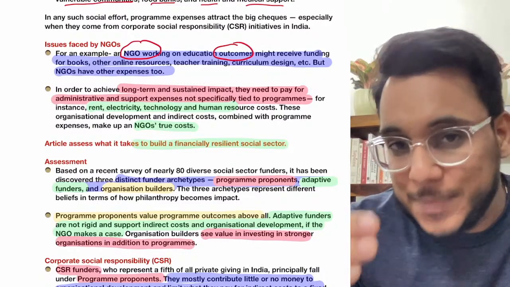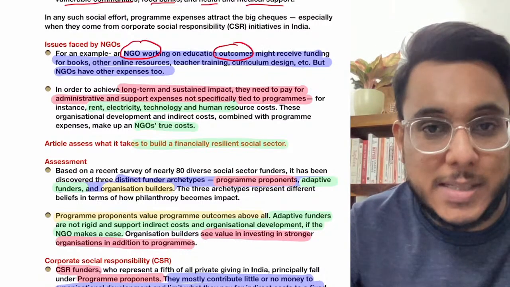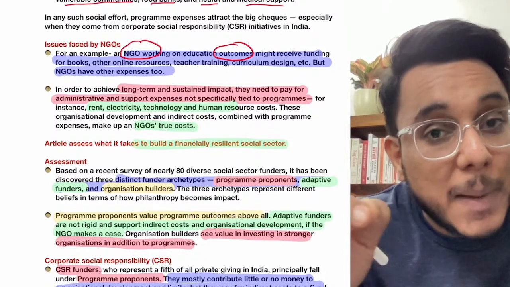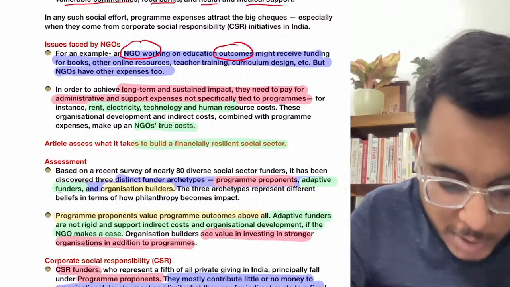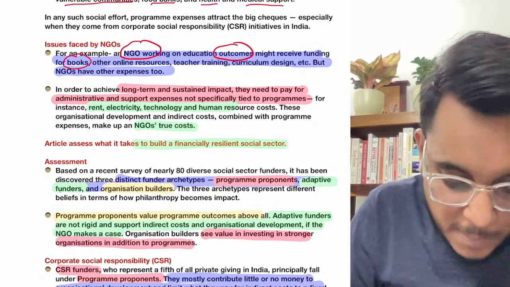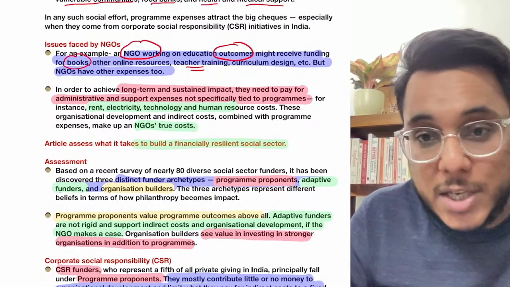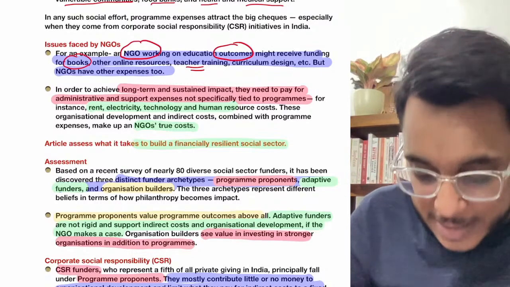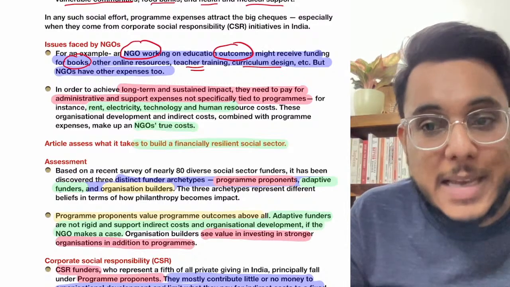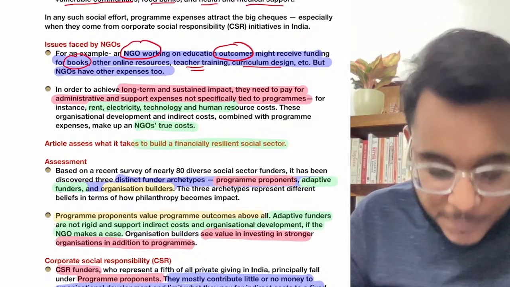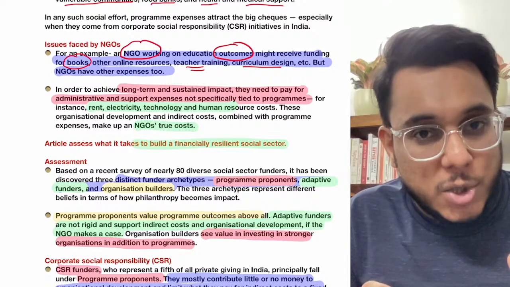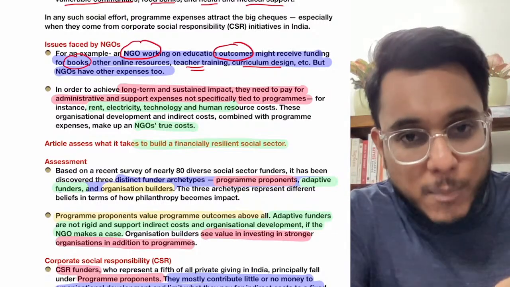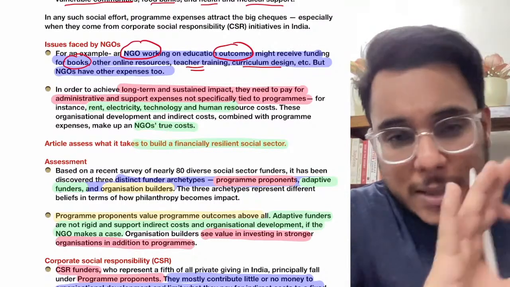For example, let's say an NGO is working in the education sector. What is the outcome that is expected from that NGO? That it should promote education. Now how will it promote education? They need to provide books to the people. They need to provide teacher training. They need to teach the students directly. In curriculum design they can help. All these things are there. Now this is the core operation of an NGO. For example, for an education-related NGO, the core operation is to provide books, to provide education, all these particular things.